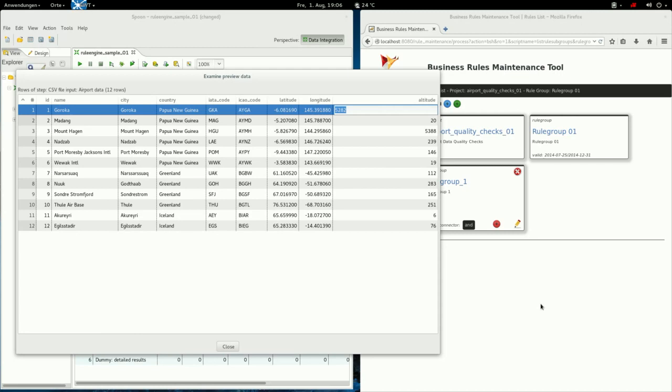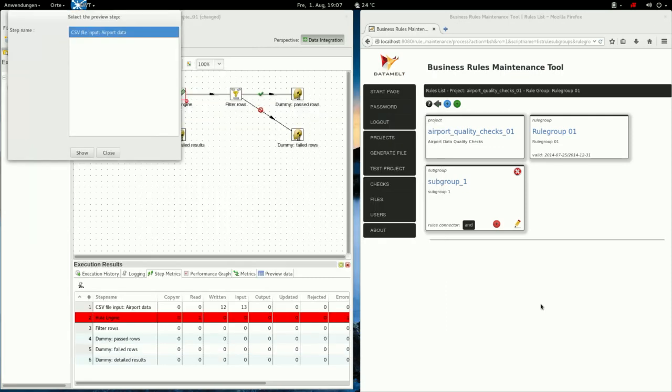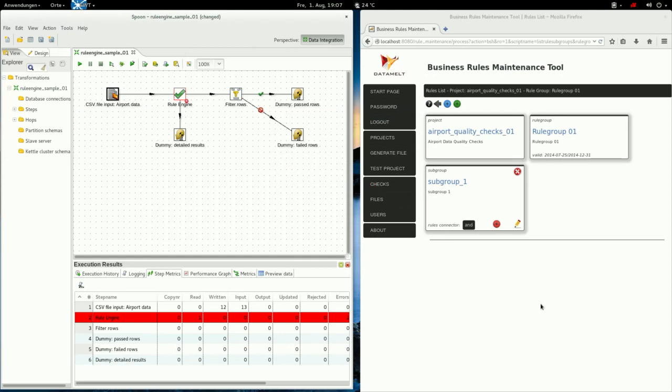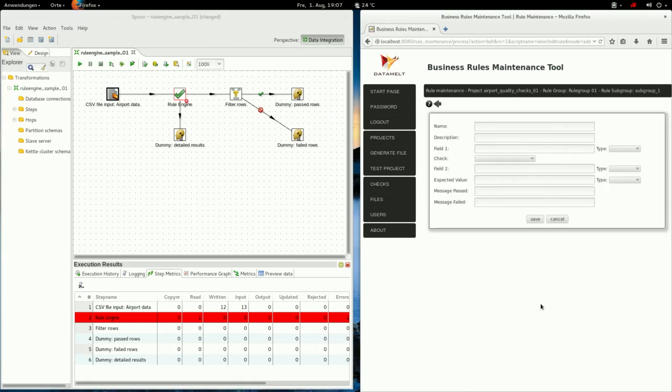Okay. Now let's create a rule which checks that the altitude is not lower or higher than a selected value. Okay, let's create a rule inside the subgroup. We name it and give it a description.